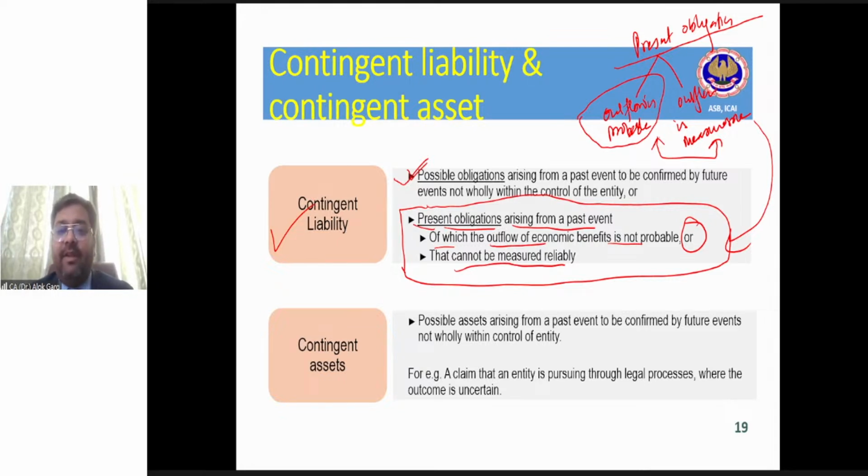In that example, delivery schedule, can we say that it is arising out of a past event? So basically, Koshiki, the contract is there, right? And the contract could be one of the triggers of a past event. Why I am saying it is not a present obligation: it is a possible obligation which may arise in future, right? And that is why you are showing the contingent liability.